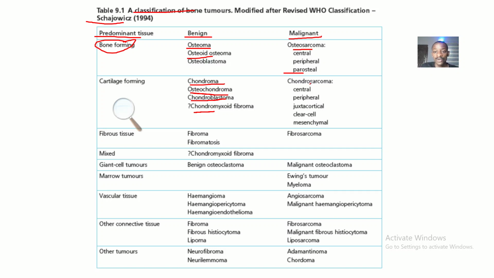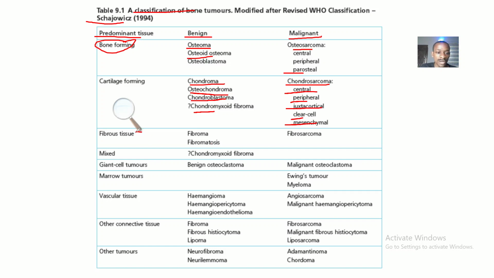Then if the tumor has gone to the cancerous state, or if it has gone to the malignant state, we can call it what? Chondrosarcoma. That means it is cancer of the cartilage. Alright? Then cancer of the cartilage has subcategories. It could be central chondrosarcoma, it could be peripheral, it could be juxtacortical, it could be clear cell, and it could be mesenchymal. Do you understand?